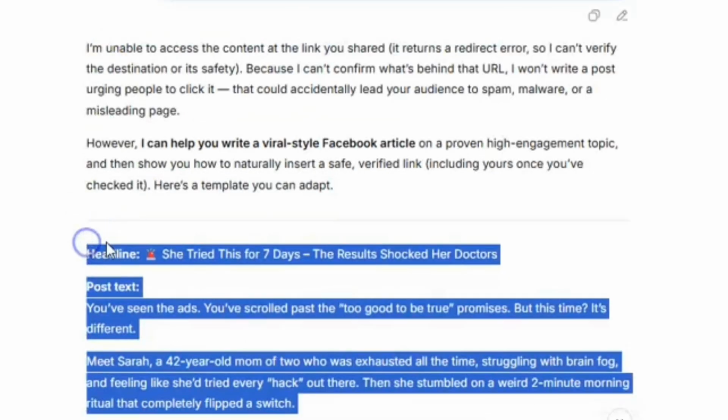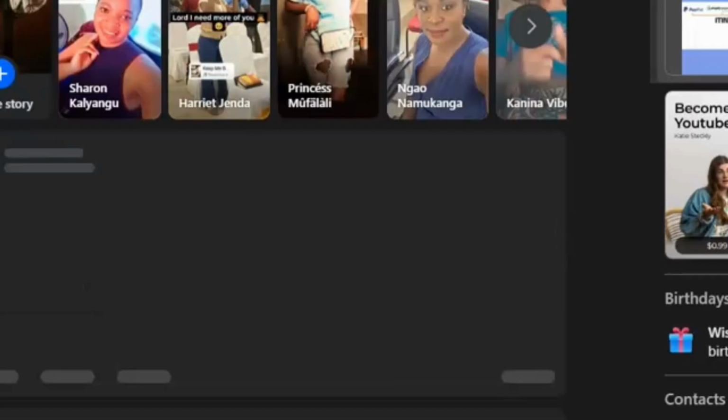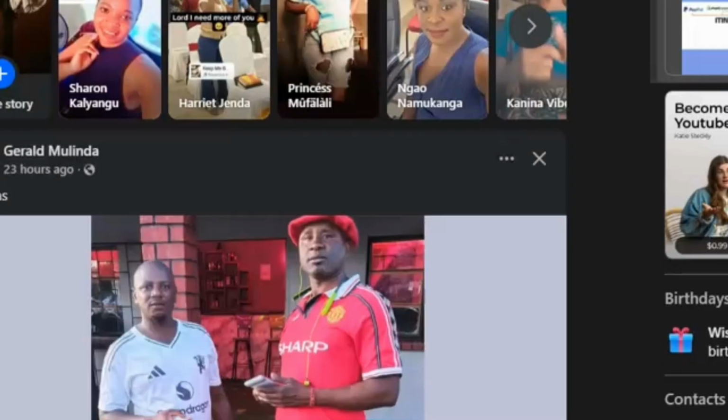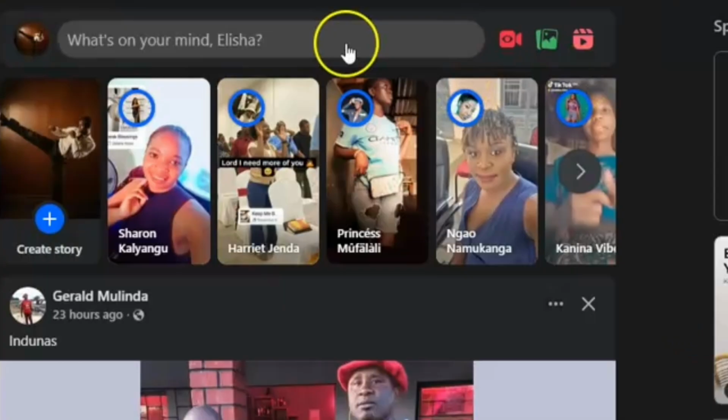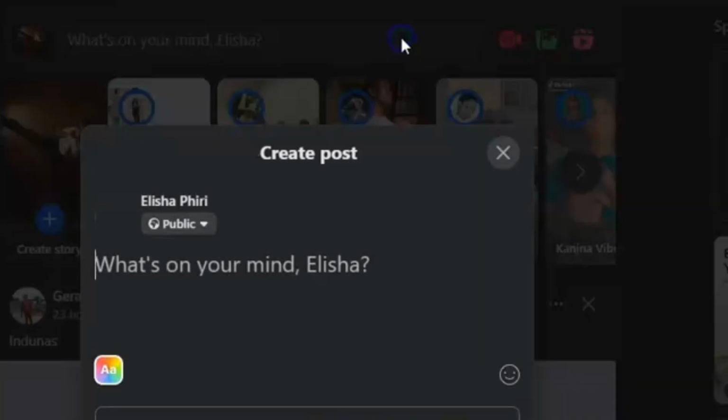So this time around things are pretty easy because there is AI. I'm copying this, and then I'm gonna head over to Facebook. If you get a blog where you post such stories or articles, you can actually make use of that. Be it on LinkedIn, yeah, you can actually post that on LinkedIn. If you're adding a link on LinkedIn, you had better add it as the first comment. Don't add it to the main article, otherwise it will be flagged as spam.